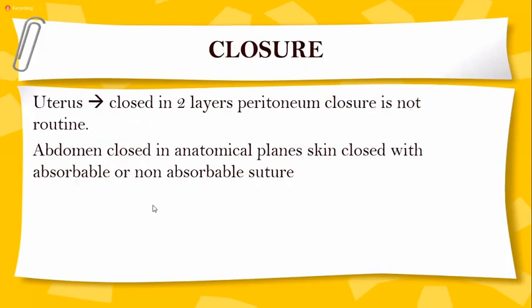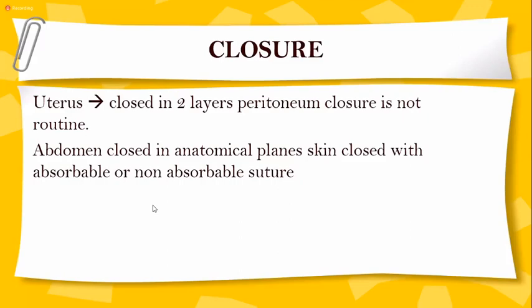After you take out the baby, you remove the placenta, then you have to close the uterus in 2 layers. Peritoneum closure may not be routine for some, but many may close the peritoneum as well. And then the abdomen is closed in anatomical planes, and the skin is closed with absorbable or non-absorbable sutures, depending upon the protocol of the hospital.